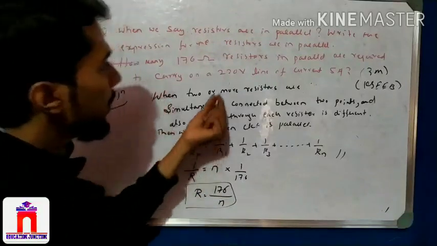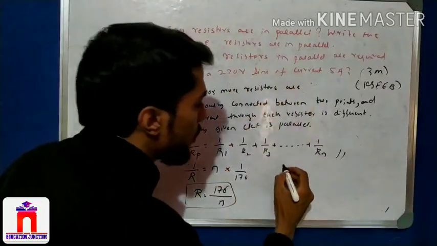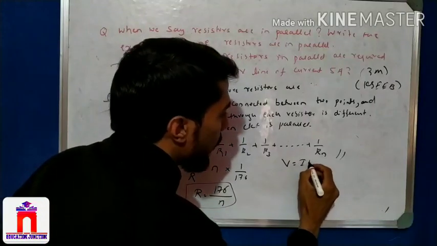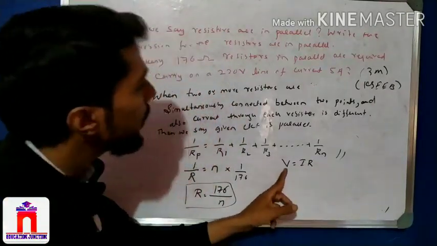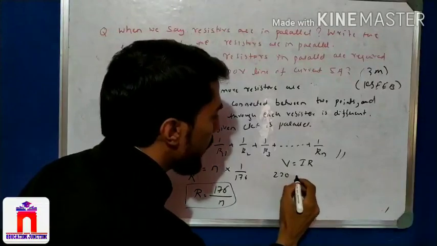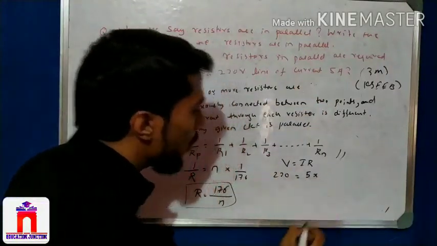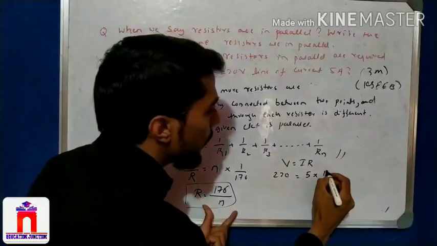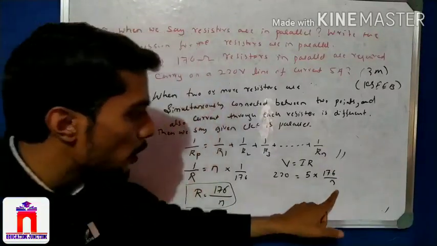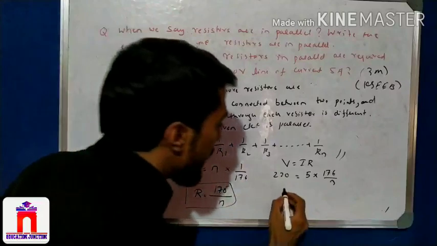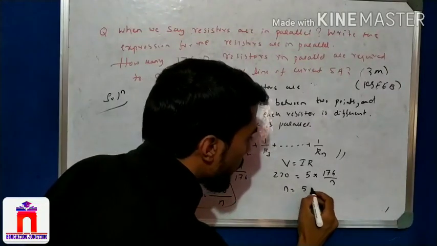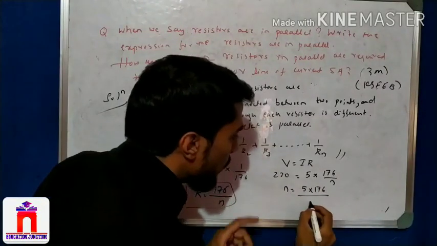Now see, current is given and V is given. So I can use Ohm's law here: V is equal to IR. So how much V is given? V given is 220, is equal to I given 5, into R given. R is 176 divided by N. So I have to calculate N. So I can take N this side. So N is equal to 5 into 176 divided by 220.